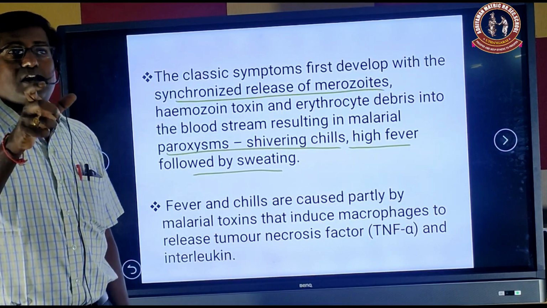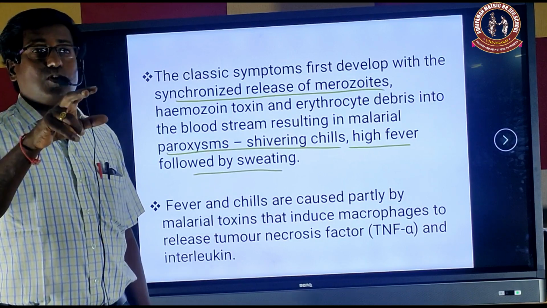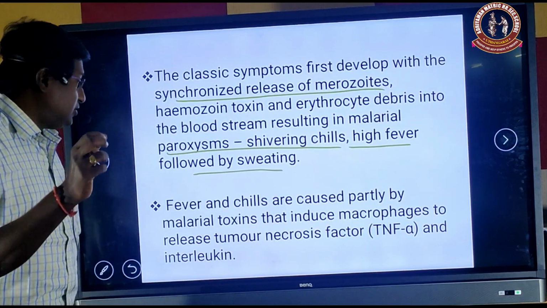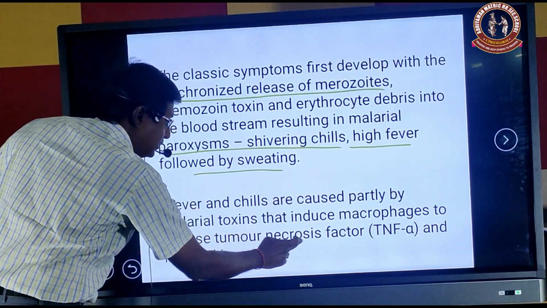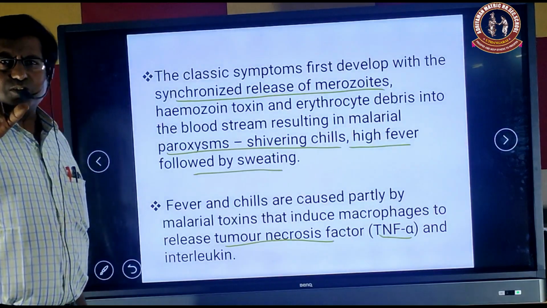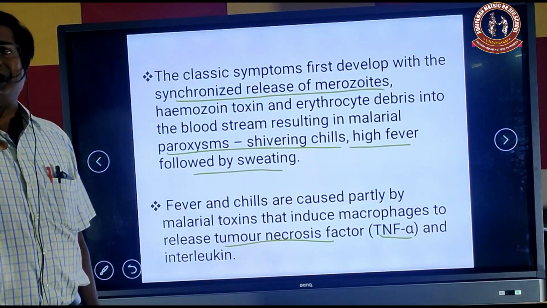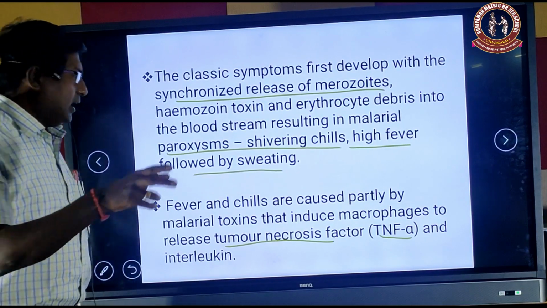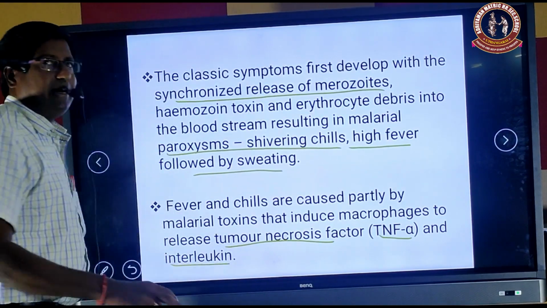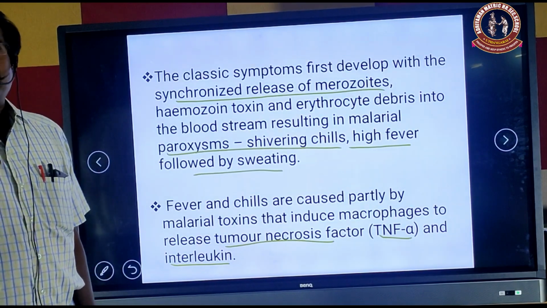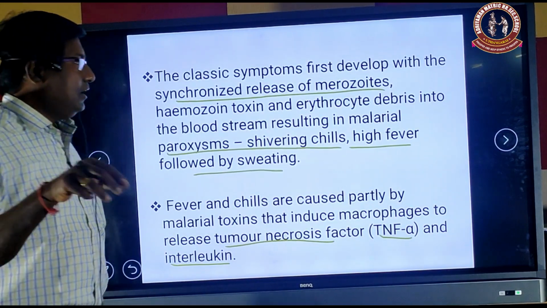Macrophage is one of the WBCs, which is a monocyte converted into a macrophage. These macrophages release tumor necrosis factor, that is TNF alpha. Tumor necrosis factor is a cytokine, a protein involved in immune function. Next, interleukin is also secreted. Interleukin is also a glycoprotein involved in immune function.